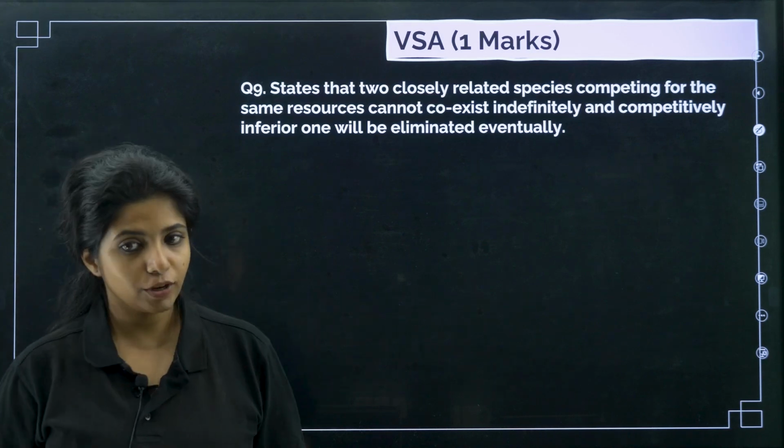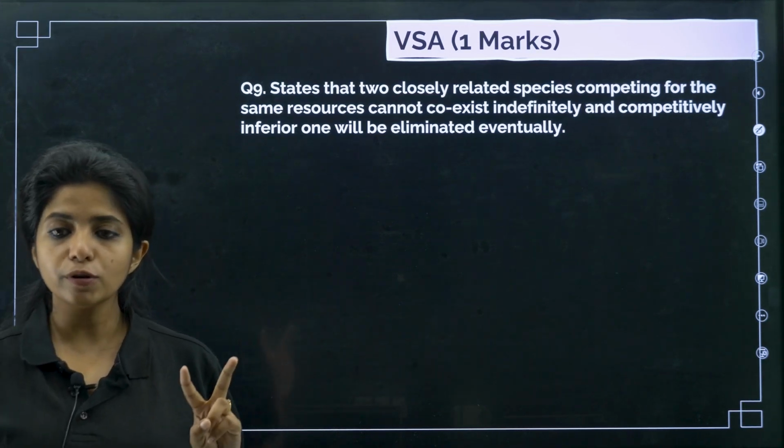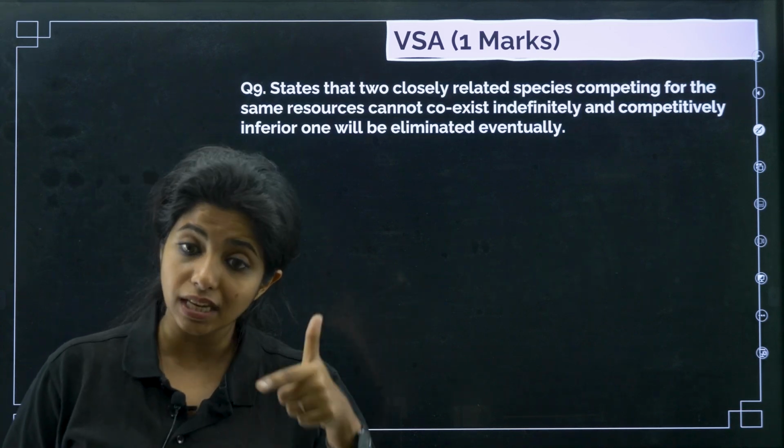Chalo. Ninth question, which is a 1 marker. It states that two closely related species competing for the same resource.